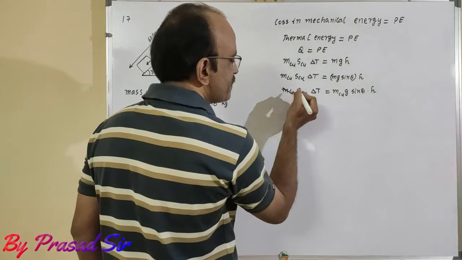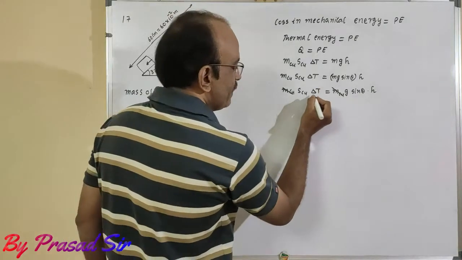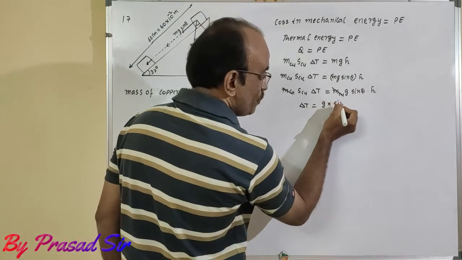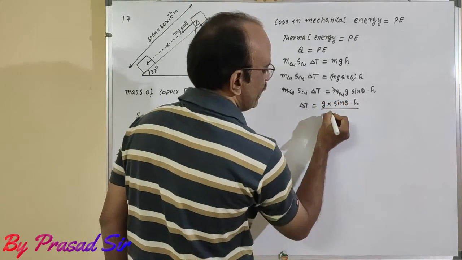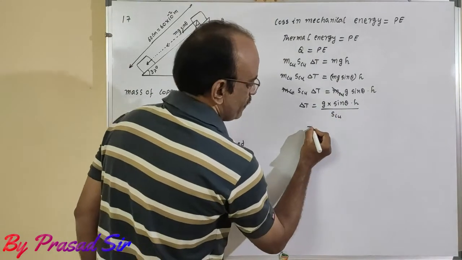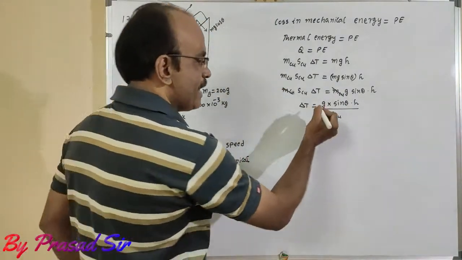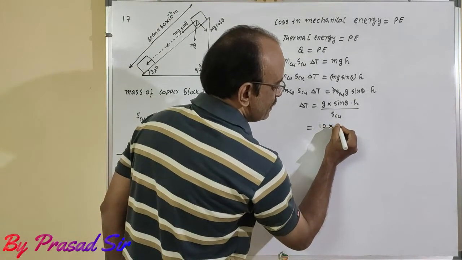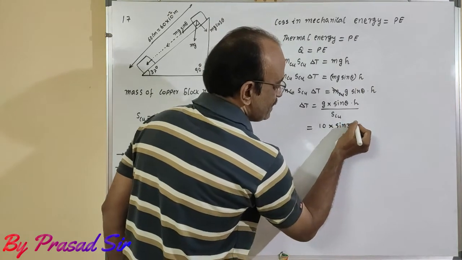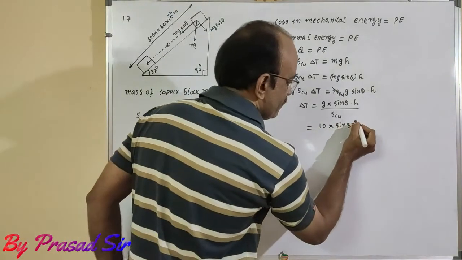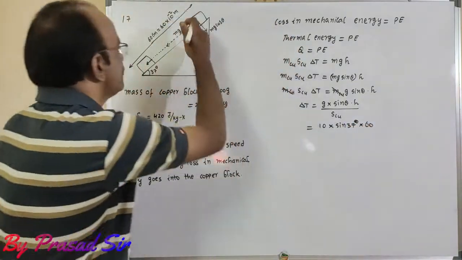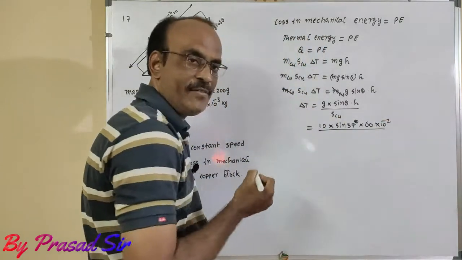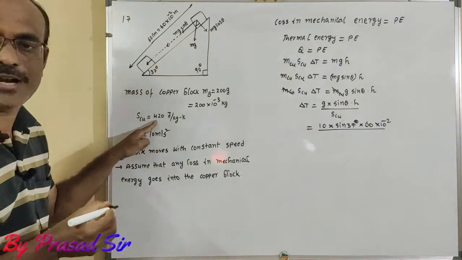Now in both the sides mass of copper gets cancelled. Here delta T is equal to acceleration due to gravity into sin theta into h divided by specific heat of copper. Now the rising temperature of the copper block: acceleration due to gravity I will take as 10, into sin 37 degrees, they gave 37 degrees, into height given 60 centimeters, 60 into 10 to the power of minus 2 meters, divided by specific heat of copper, given as 420.